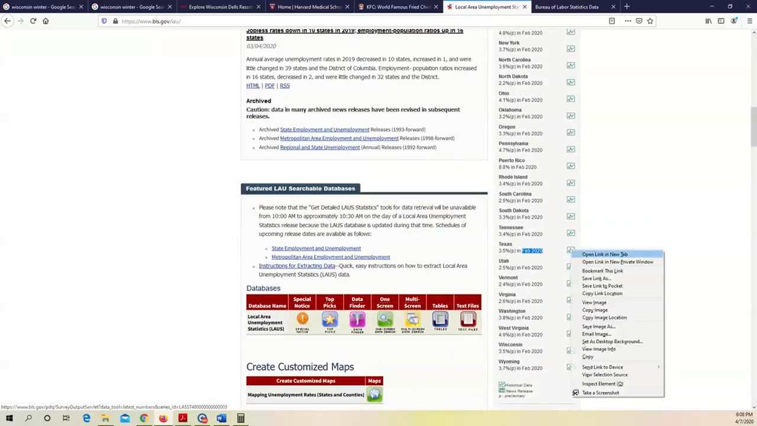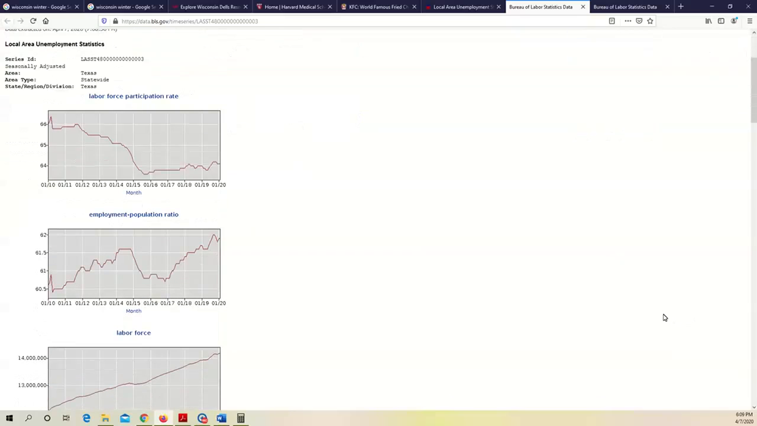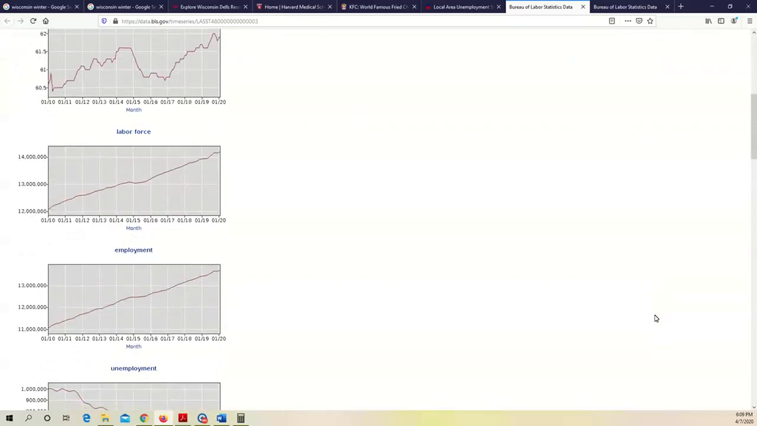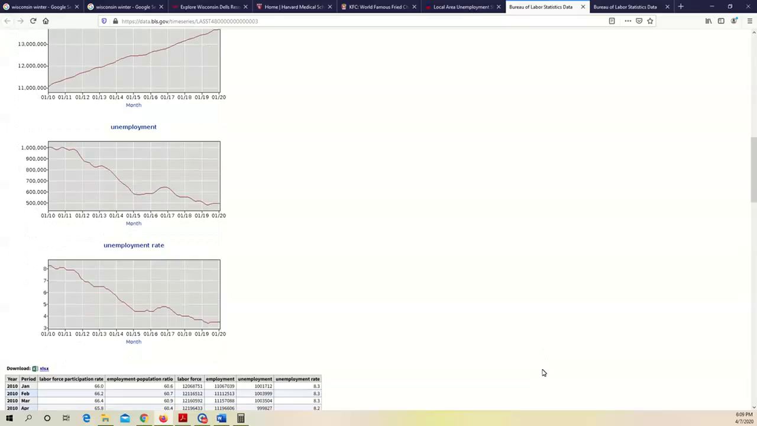Let me open this part. And we can see the unemployment information for Texas over the past 10 years from 2010 to 2020. You can, of course, customize. So for example, you can go all the way back to the year 1976. And just like the US national data over the past 10 years, right? The unemployment rate has been falling for the state of Texas.